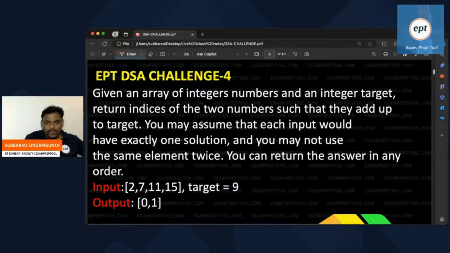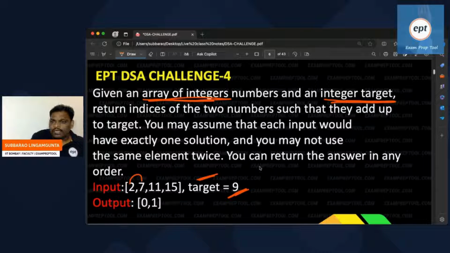So can you see this problem? This is one of the famous problems. One array of integers is given, and one more integer, the target, is given. You have to return the indices of two people whose sum is target. This is the thing which we have to return.